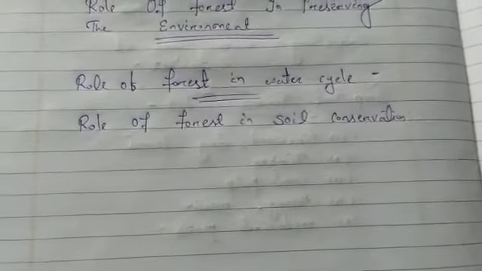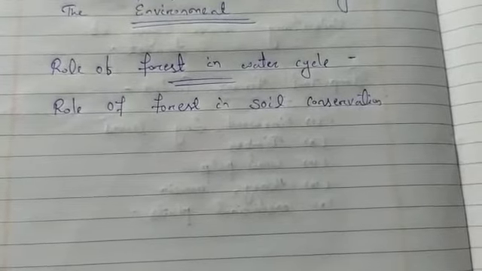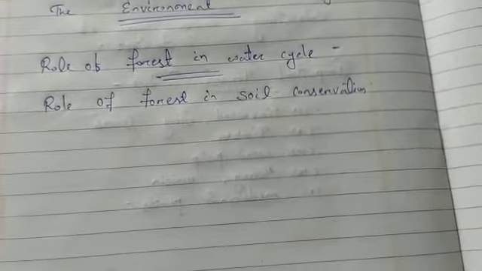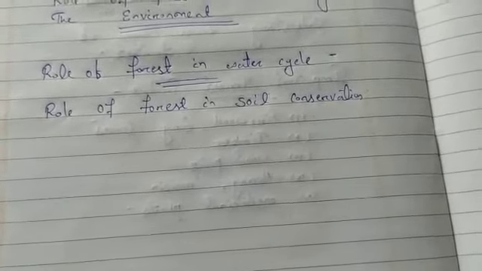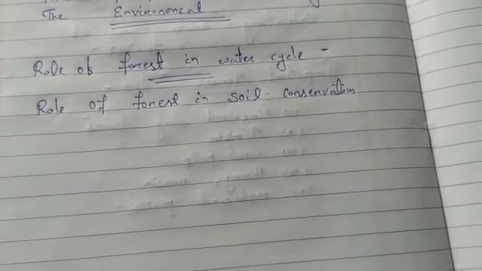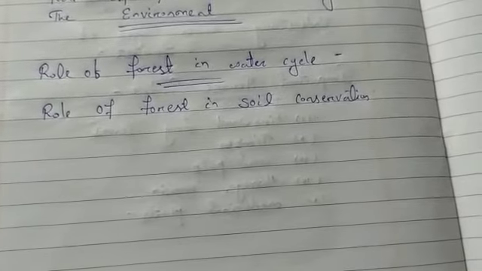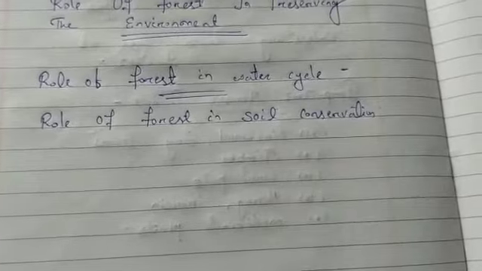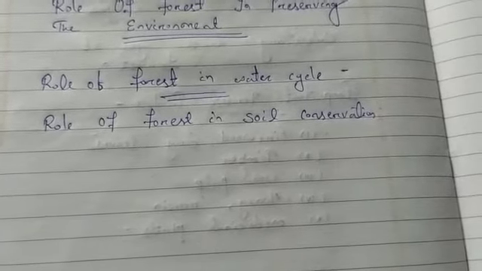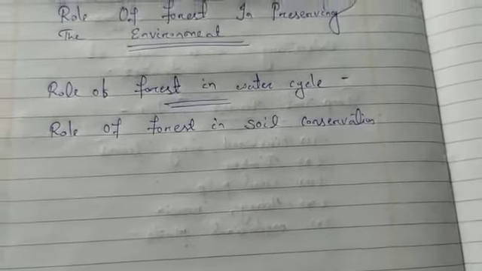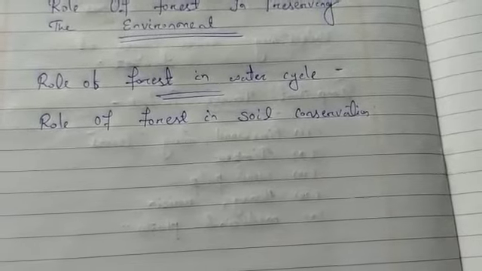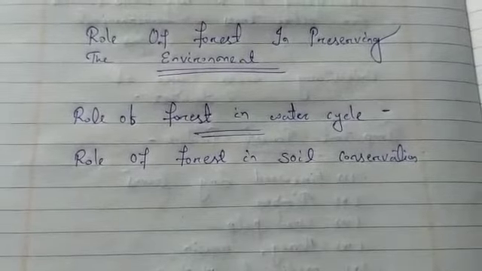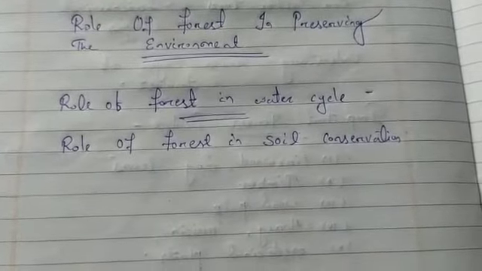Next is the role of forest in soil conservation. The roots of the trees hold the topsoil in place. This prevents soil erosion by wind or by running water. Forests influence the climate, water cycle and air quality of planet Earth in a big way. Forests provide us with oxygen. If the forests disappear, the amount of carbon dioxide in the air will increase, resulting in a subsequent increase in the Earth's temperature. Along with this, they provide habitat to a large number of animals.